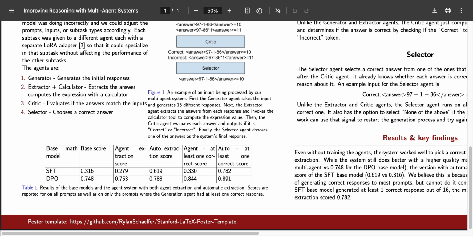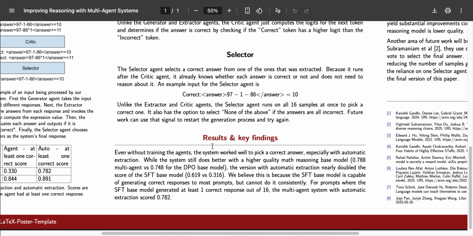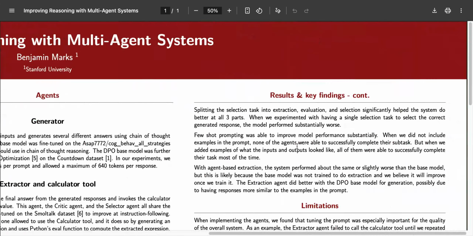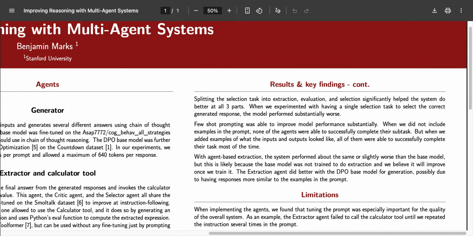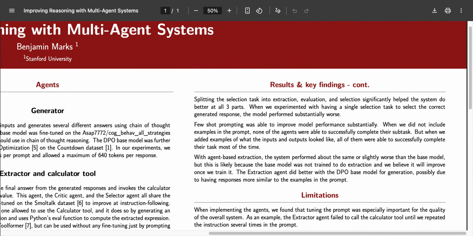When we tried using a single prompt to extract, evaluate, and select, the performance was extremely poor, so splitting into subtasks was important, even without fine-tuning. Similarly, adding examples of the problem was critical for the agent to understand the difference, especially without fine-tuning.